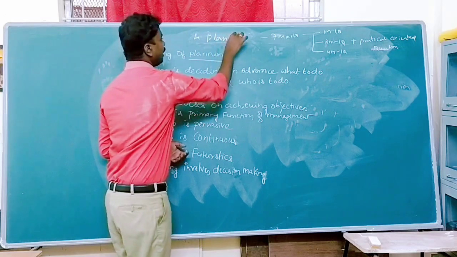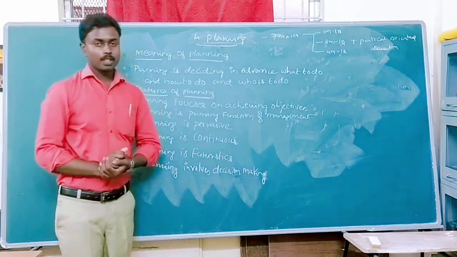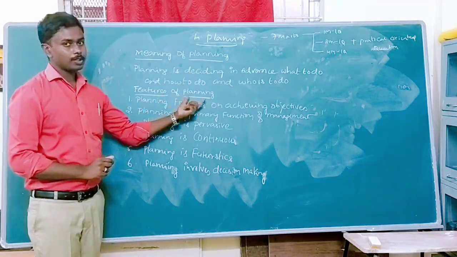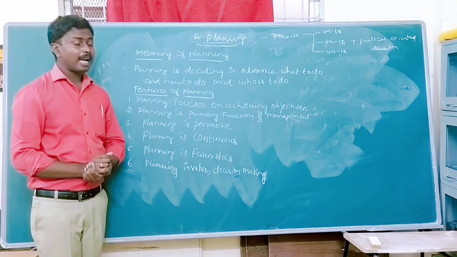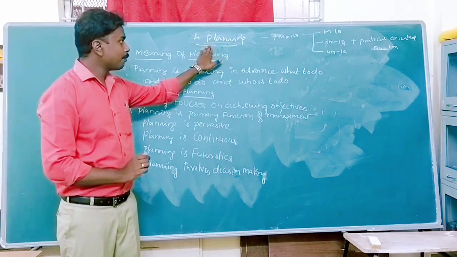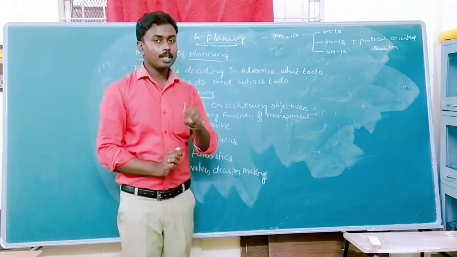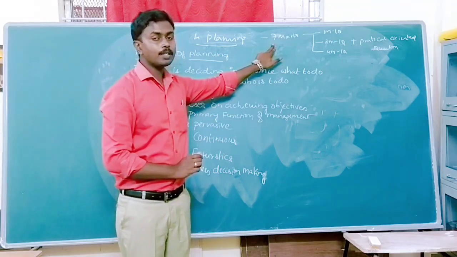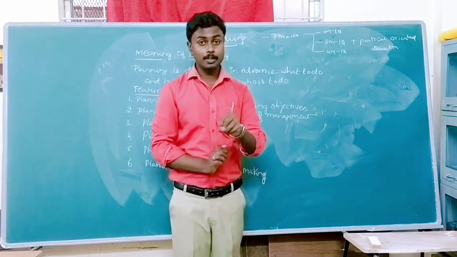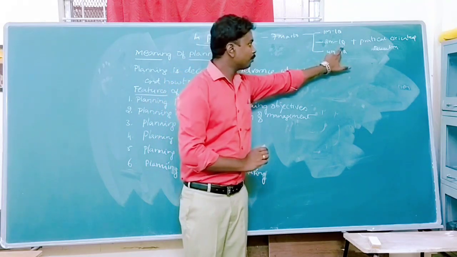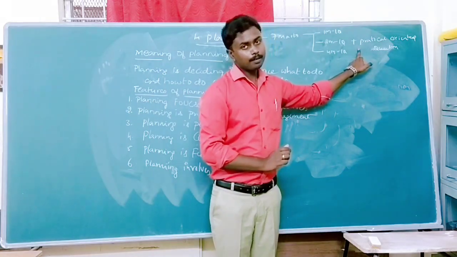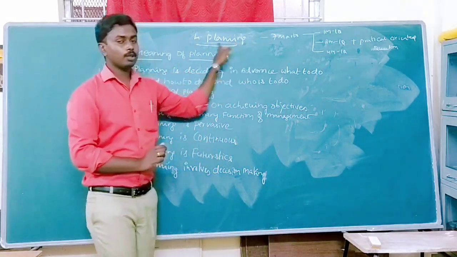Today we are going to discuss the planning chapter. In the planning chapter, today we are going to discuss the meaning of planning and features of planning. Before discussing the meaning and features of planning, let's know the weightage of the chapter. In the planning chapter, we have a total of 7 marks. Total 7 marks is the weightage. How can we allocate these 7 marks? A 1 mark question will come in section A, and one 2 marks question, one 4 marks question, totaling 7 marks, plus a practical oriented question. This is all regarding the weightage of the chapter.